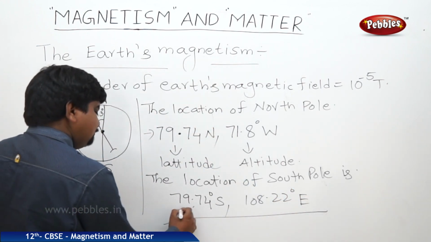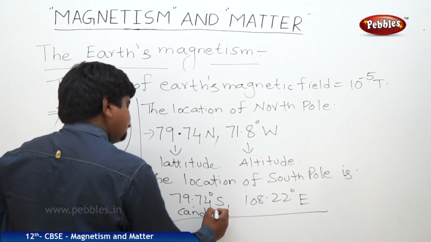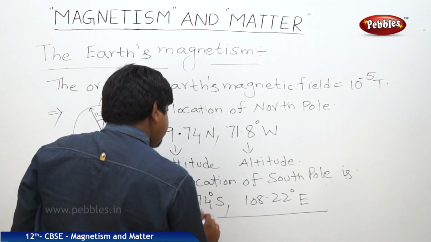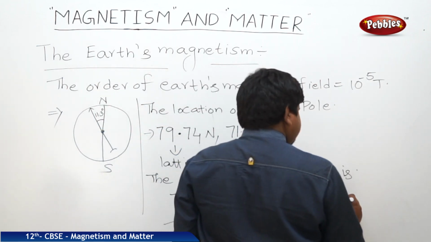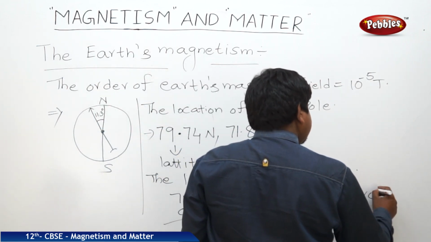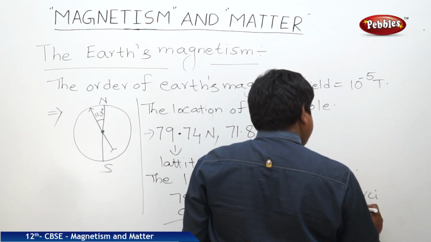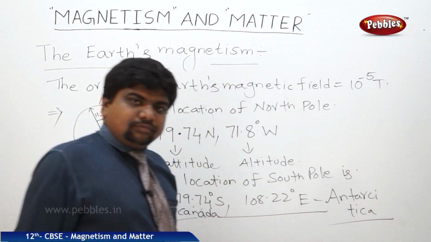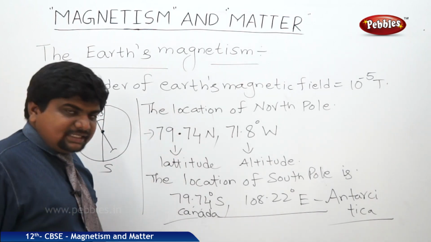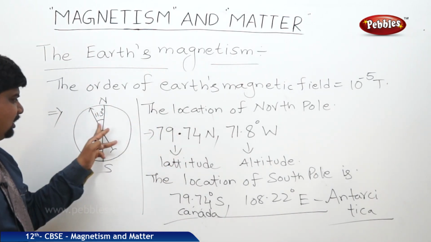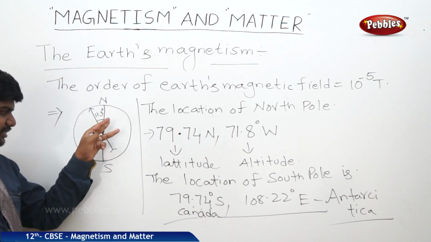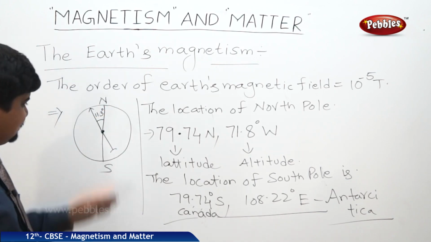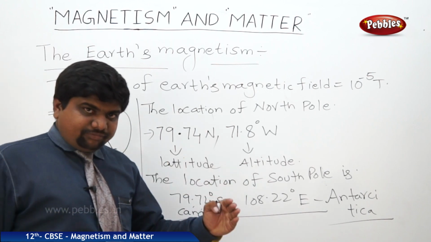This is at Antarctica. So there is a variation of 11.3 degrees from the magnetic dipole axis to the Earth's geographical axis. They do not completely merge.